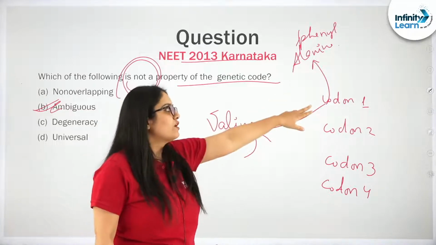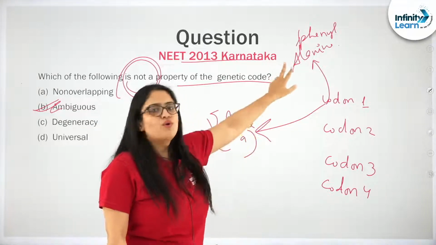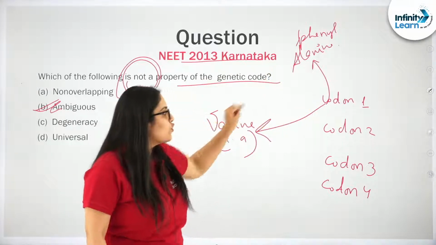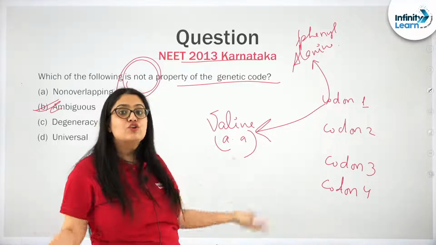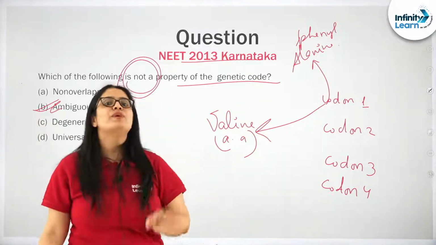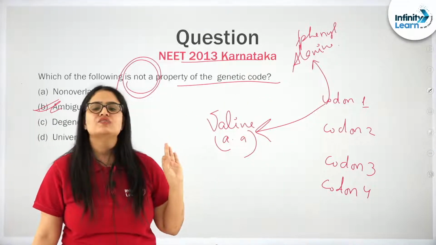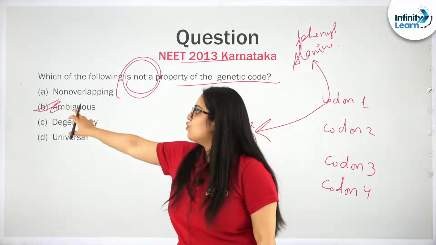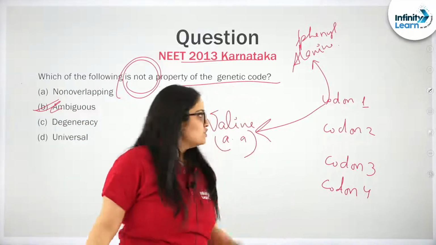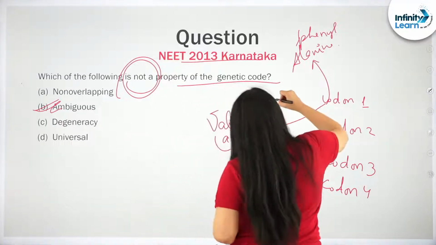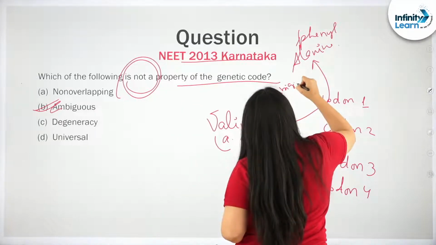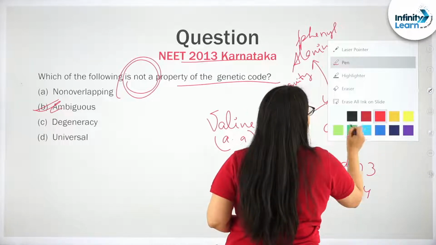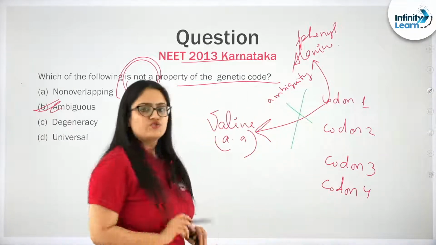The same codon cannot code for 2 amino acids. If one codon codes for 2 amino acids, then the codon becomes ambiguous, and such a property is not seen in the genetic code, and hence the genetic code is not ambiguous. This is what ambiguity is, but it is not seen in the genetic code.